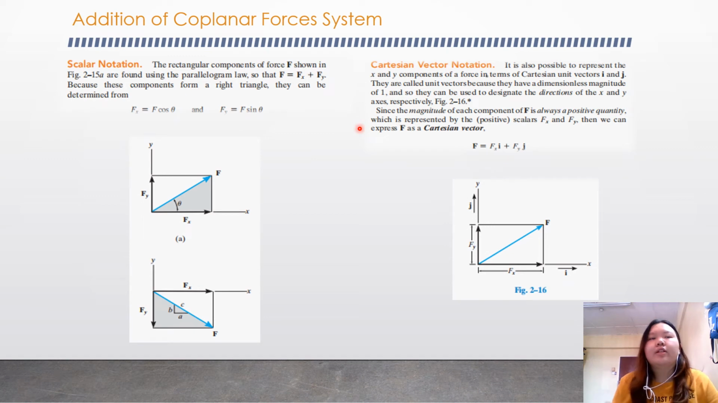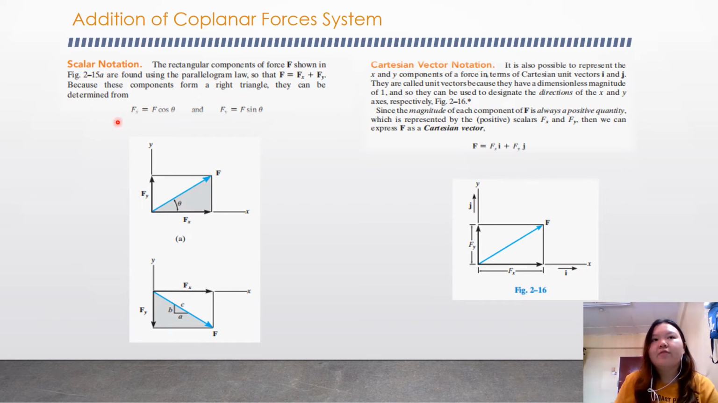Okay, the next one is addition of a coplanar force system. Actually, we have three notations for this addition. The first one is the scalar notation, where the rectangular components of force F shown in the figure here are found using the parallelogram law, so that F equals Fx plus Fy. Fx is here, and Fy is here. We will use this formula to find the force F here.